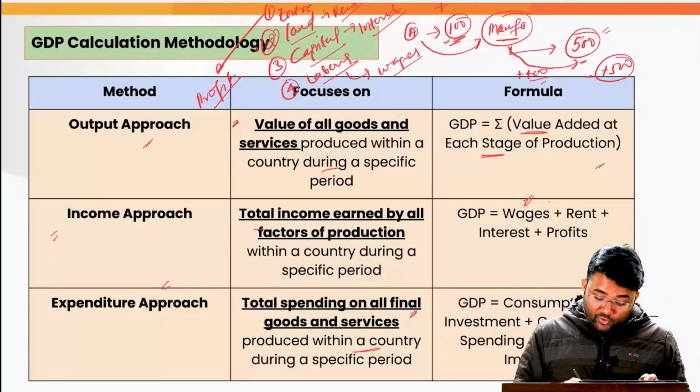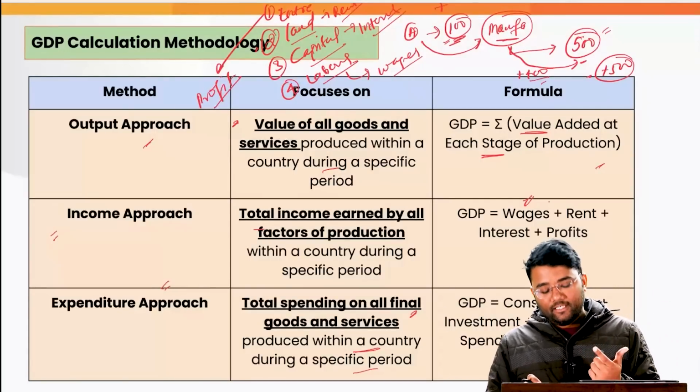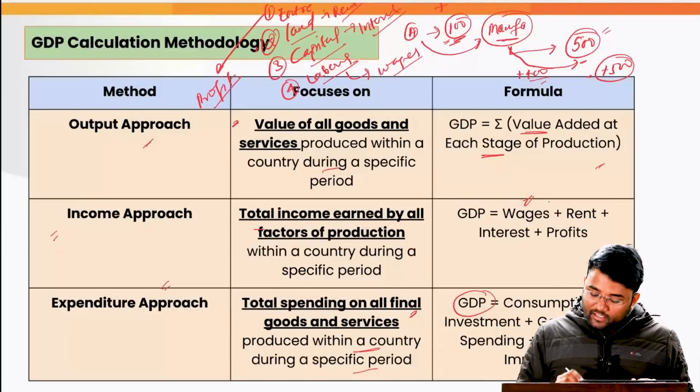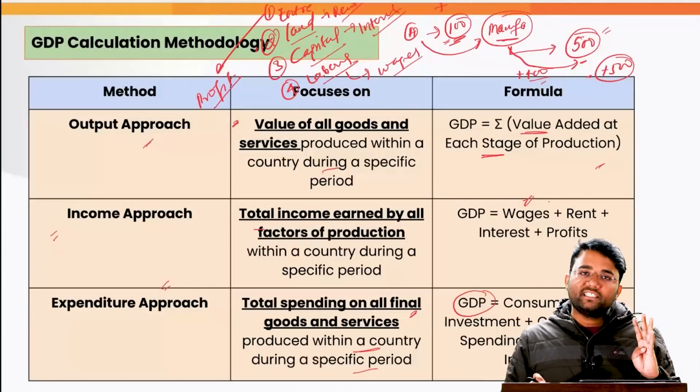And another is the expenditure approach, which is the total spending on all final goods and services which is produced within a country during a specific period. For example, here there are 4 components of the GDP under the expenditure approach.